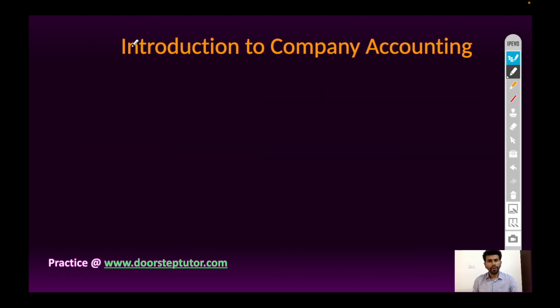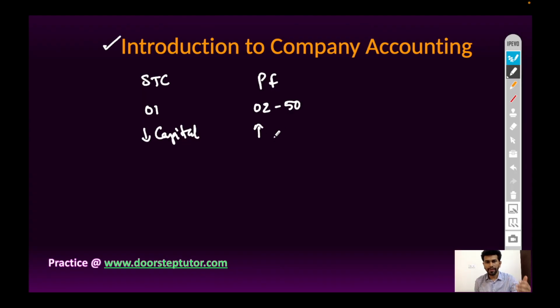So let's start with introduction to company accounting. As we know, previously there were sole trading concerns and partnership firms. In a sole trading concern, the number of members allowed is 1. In a partnership firm, a minimum of 2 partners are required and a maximum of 50 partners are allowed as per Companies Act 2013. There was less capital in a sole trading concern, and more capital in a partnership firm as compared to a sole trading concern.